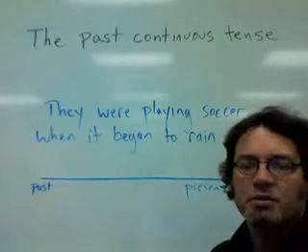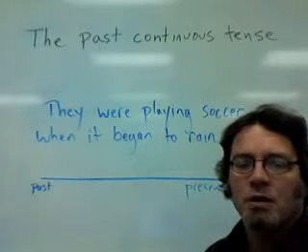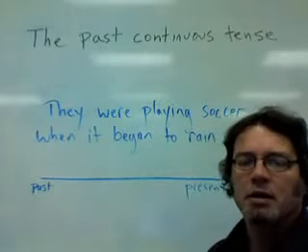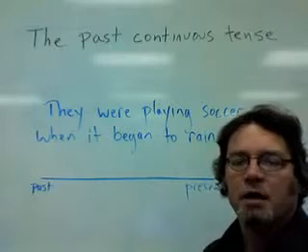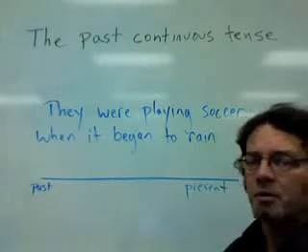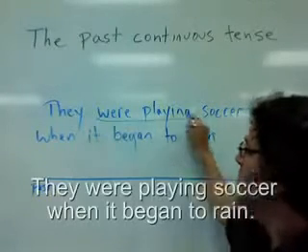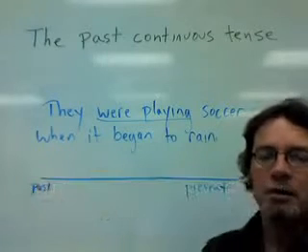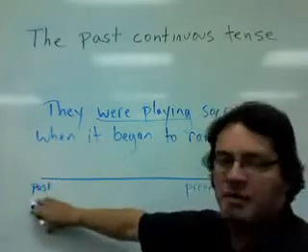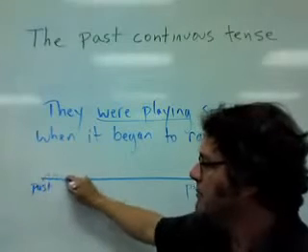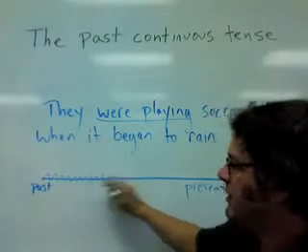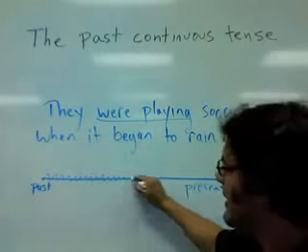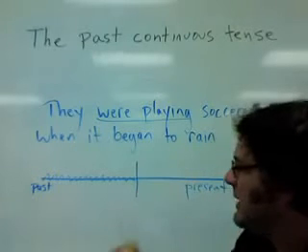The past continuous tense is often used when some action is interrupted by another action. For example, they were playing soccer when it began to rain. So here we are in the past tense, and playing soccer, playing over a period of time, and then it began to rain.